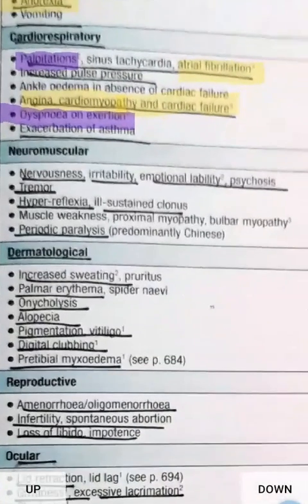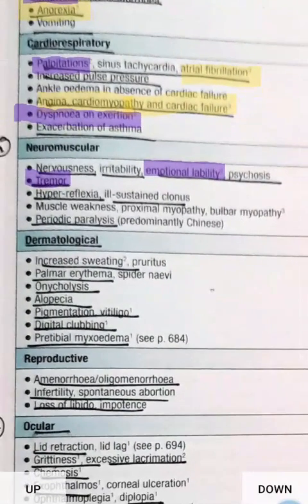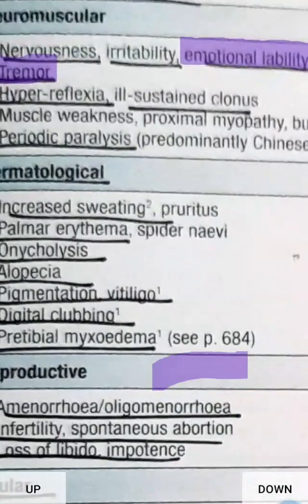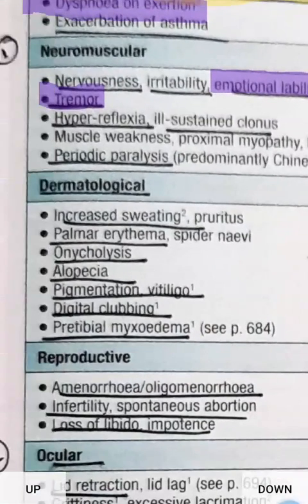Then neuromuscular features: emotional lability is an important feature. Then nervousness, tremor can also be important features. Irritability, psychosis, hyperreflexia, sustained clonus, muscle weakness, periodic paralysis; bulbar myopathy is seen in elderly people. Now dermatological: increased sweating is an important feature.